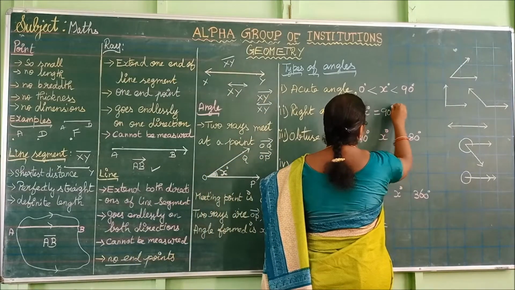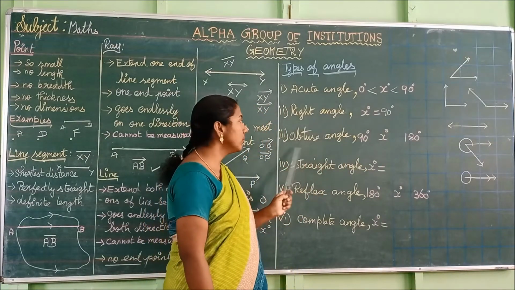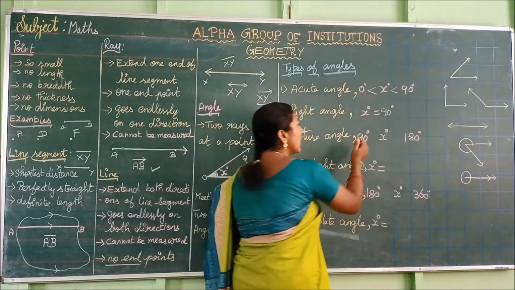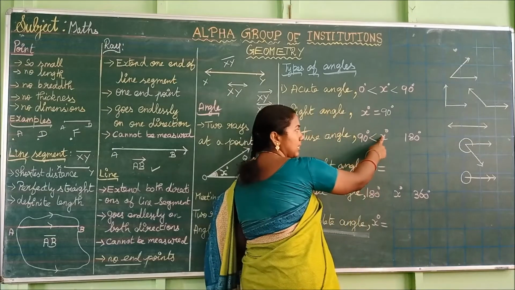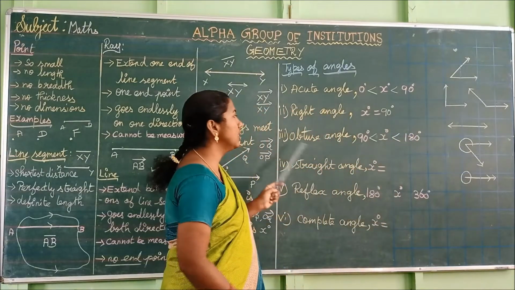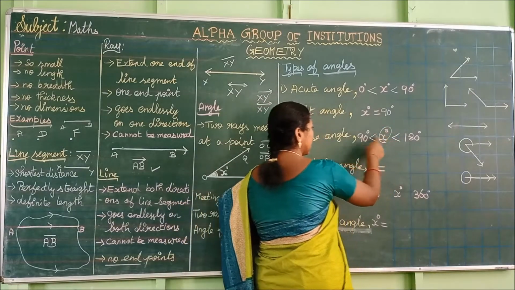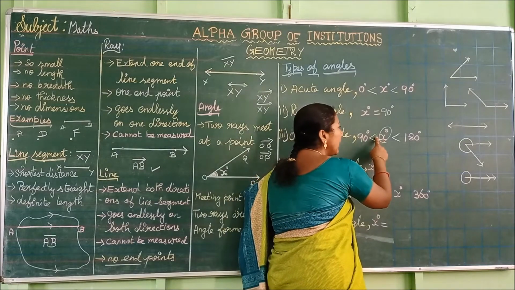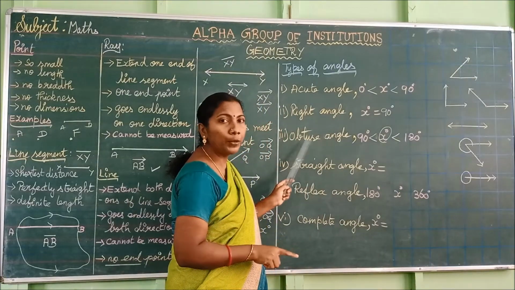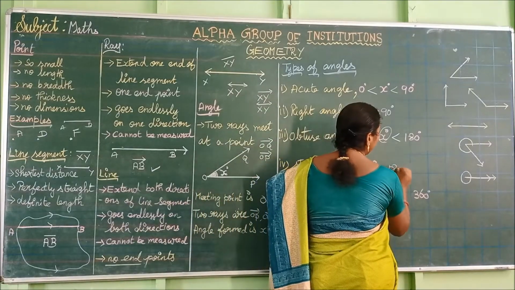Next, right angle. Which angle is said to be a right angle? 90 degree is said to be a right angle. Obtuse angle. What is meant by obtuse angle? An angle x which is greater than 90 degree but less than 180 degree is said to be an obtuse angle. Do you understand, children? Next, straight angle. What is meant by straight angle? Angle 180 degree.